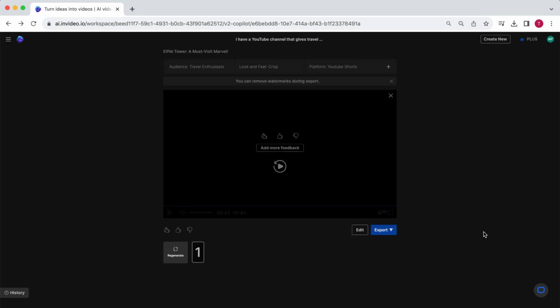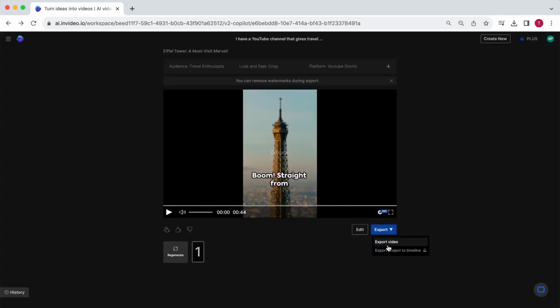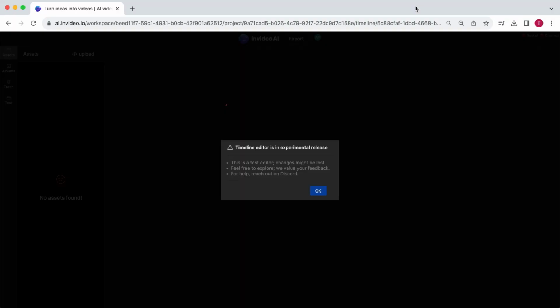That is very impressive. So once you are happy with the video, you can select Export. And here you have two options. Either export the video directly, so you can download it right away, or you can choose Export Project to Timeline. And this is still under development, so it is in beta, but I do want to show you a sneak preview because this is going to be very promising.